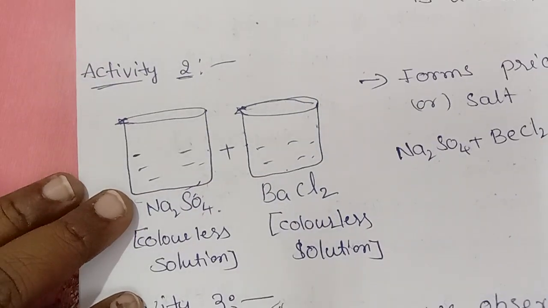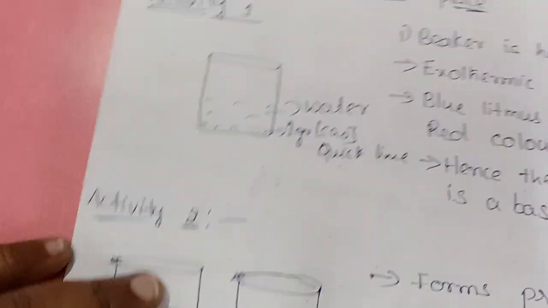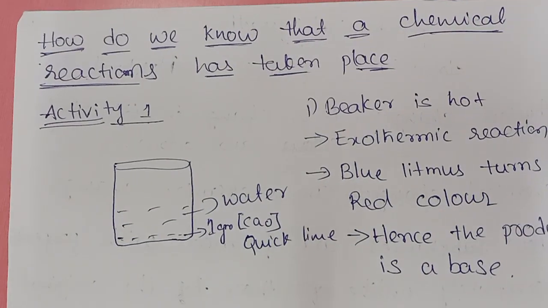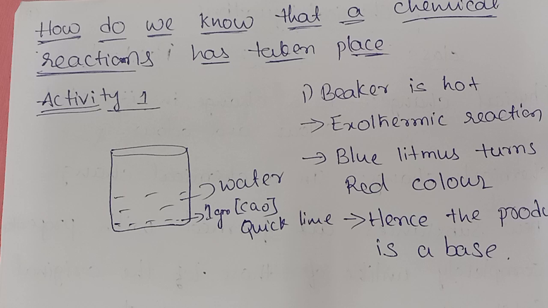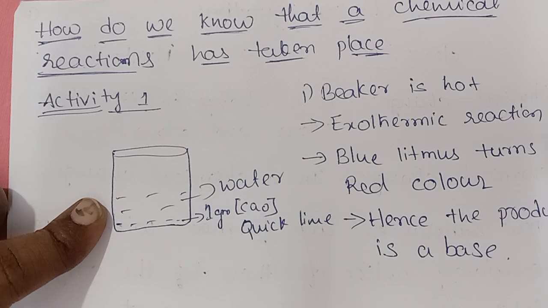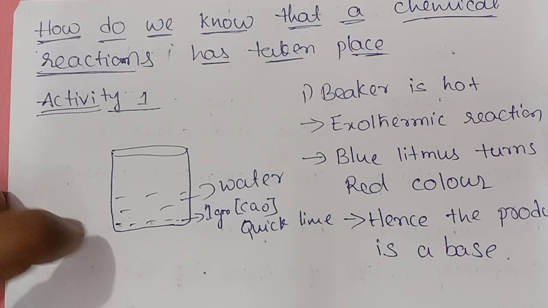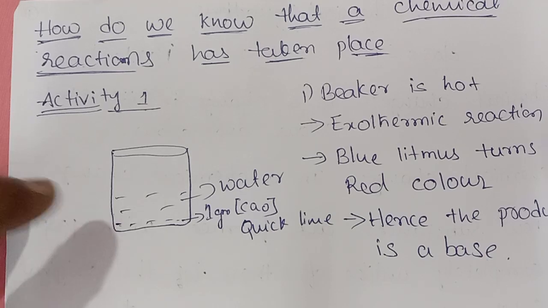In this lesson we have some lab activities. Generally, what changes do you observe in the lab? First, activity 1 in your textbook, page number 23. Here we take a beaker, add 1 gram of quick lime to the beaker, add water to this, and observe what changes you are observing, right? If you touch this glass beaker, it is somewhat warm or hot, right? So it means it is releasing heat energy in this reaction. Even though we are adding water, the beaker is hot, right?